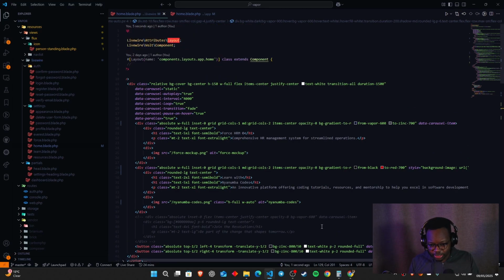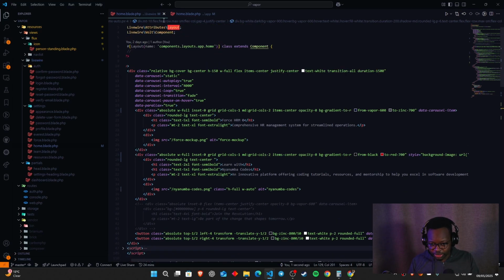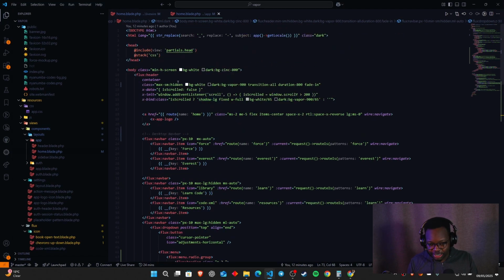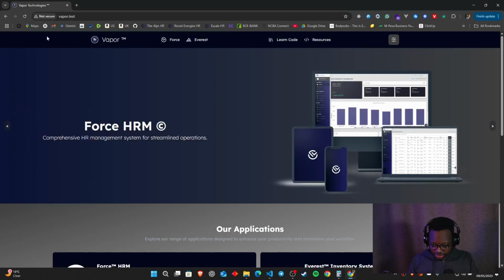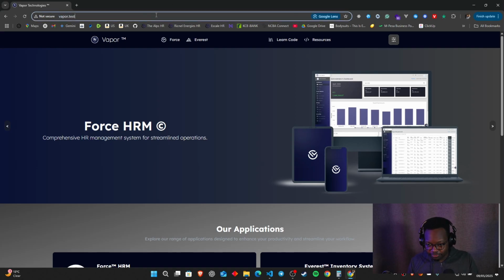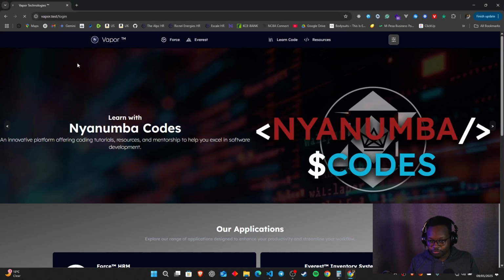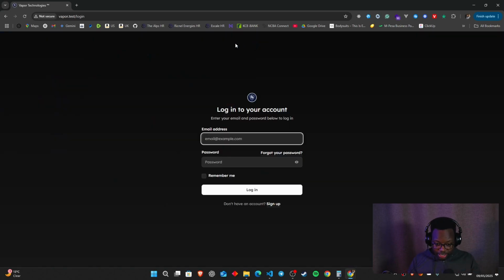I've used a lot of Flux UI. I've used a lot of items over here. Let's say this is the home page, and then this is the template section. And you can see I adopted what should have been on the Livewire end. This is what this header right here is coming in from. If I go to login, it's coming in from login. And there's nothing I've developed underneath this. I've just started building this and just developed it to what it is right now.